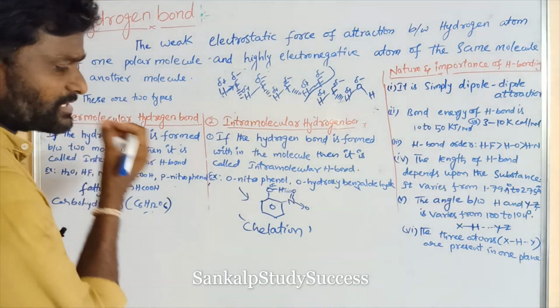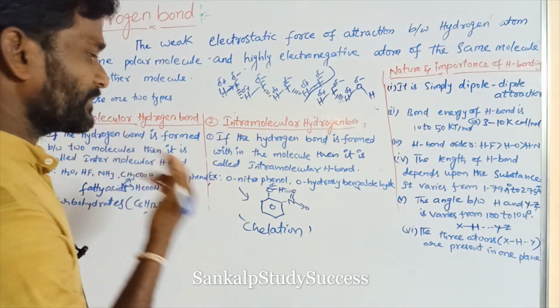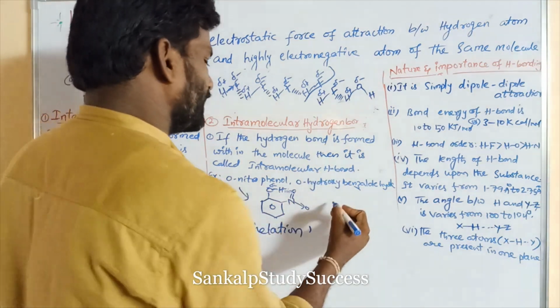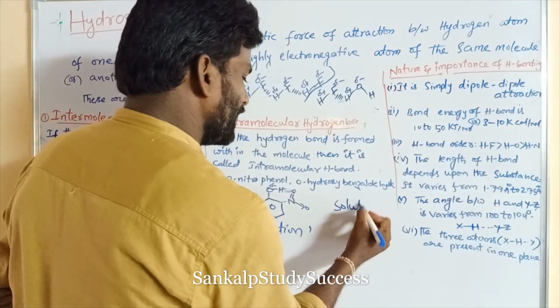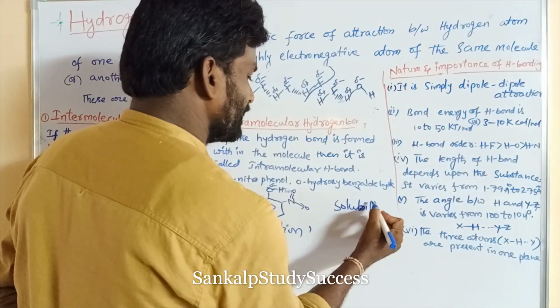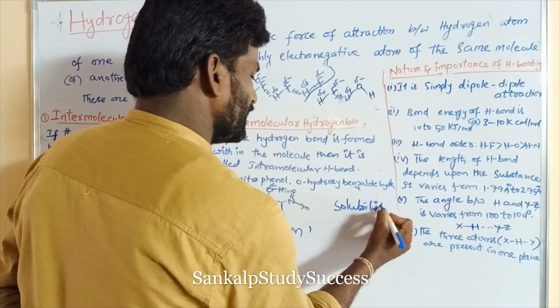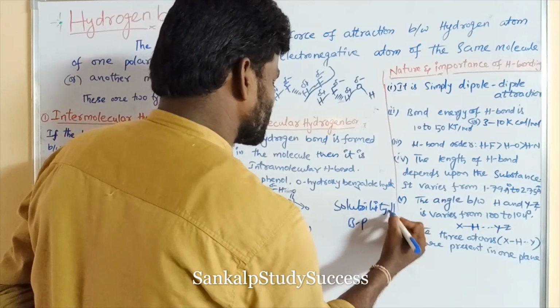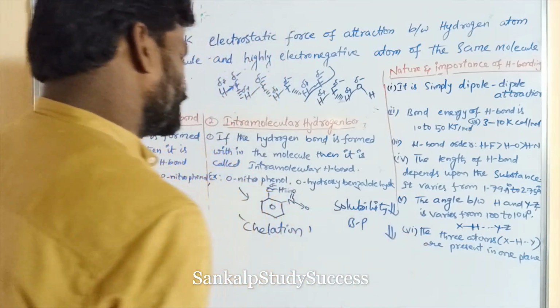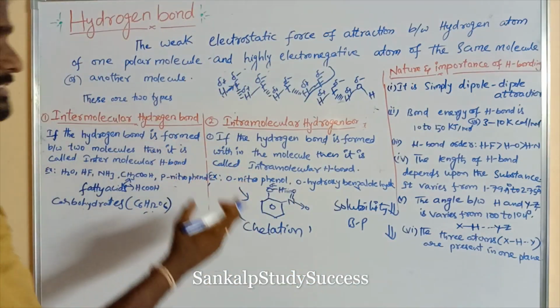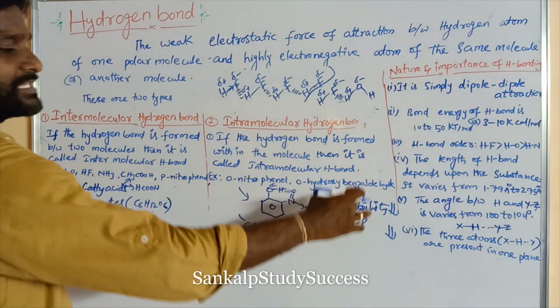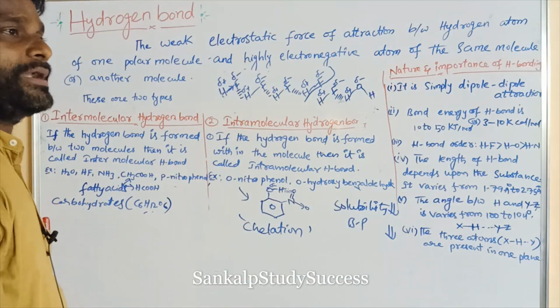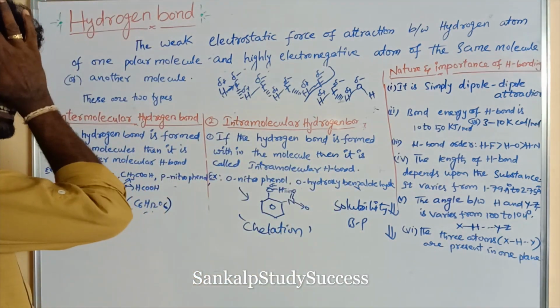So due to the formation of chelation or ring formation, its solubility and boiling point decrease. Due to ring formation or chelation, it decreases the solubility and boiling point of the substance.